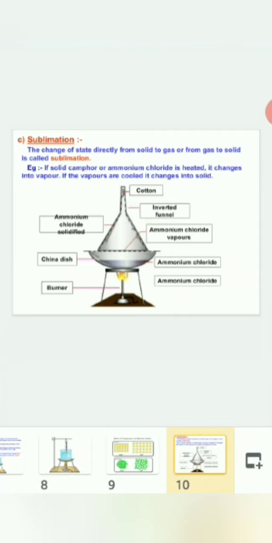You can see the experimental setup of sublimation of ammonium chloride. The inverted funnel is kept to trap the vapors of ammonium chloride. When you heat it, it will turn into vapors, and there is a cotton plug to trap the vapors, and it will solidify on the walls of the inverted funnel.